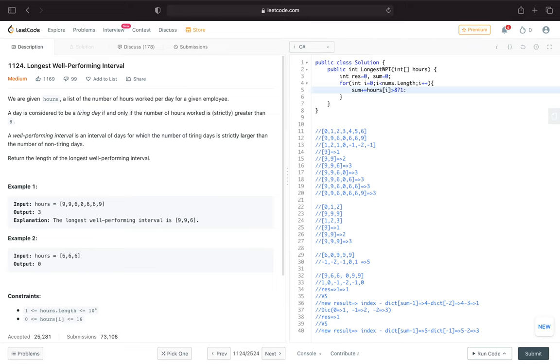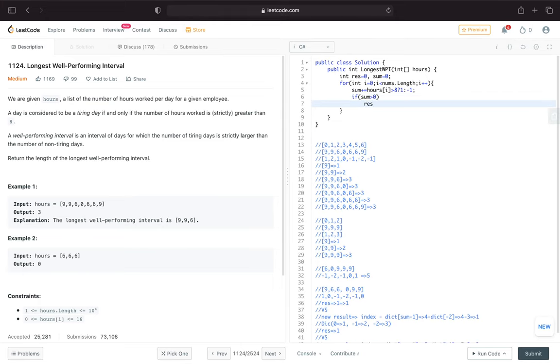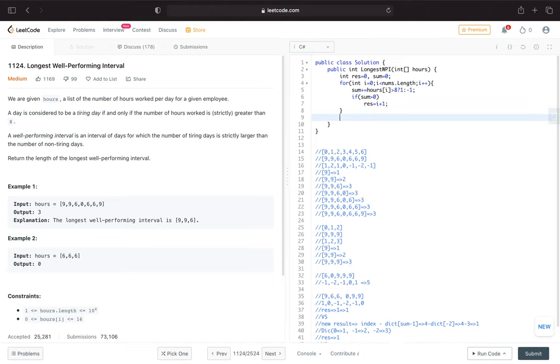If it is not, I add minus 1. Then, if the sum value is greater than 0, we assign our result value by taking its index plus 1. Then we return that result after the loop is done.